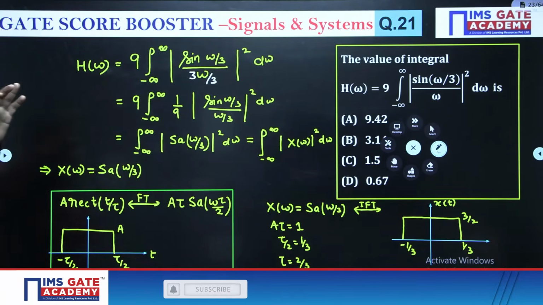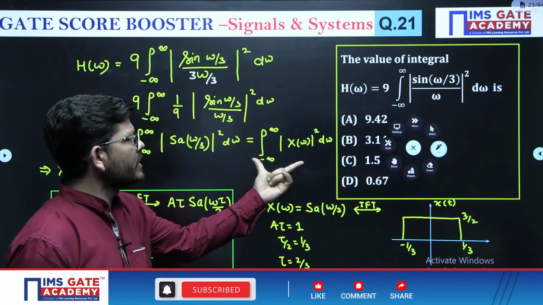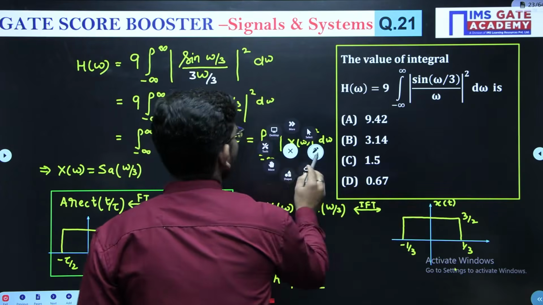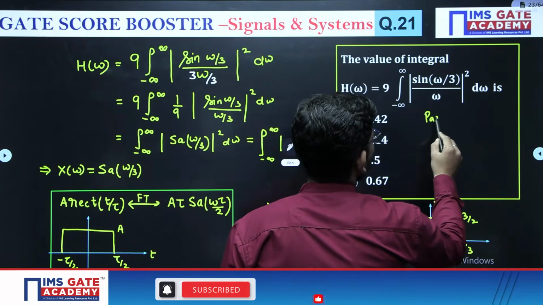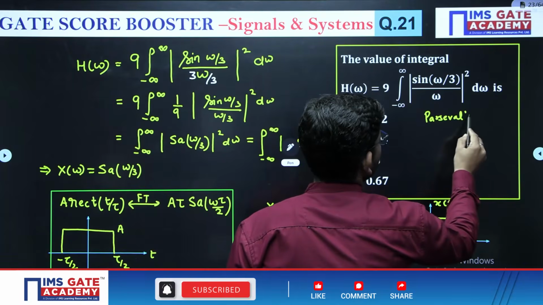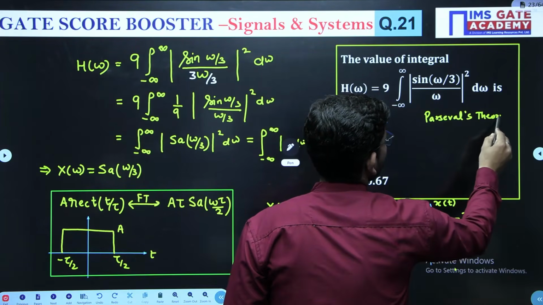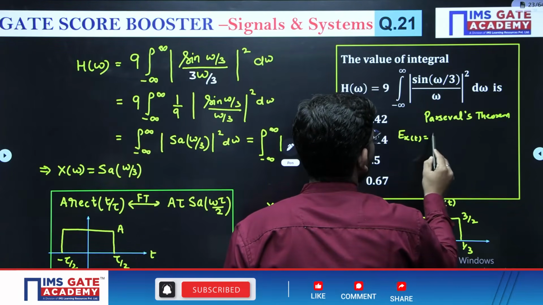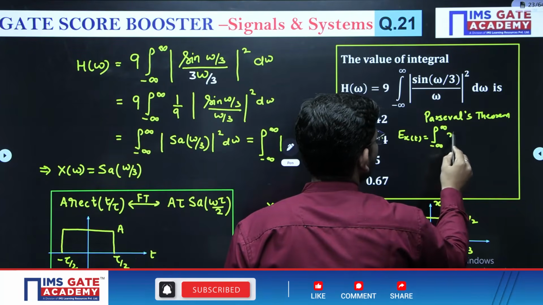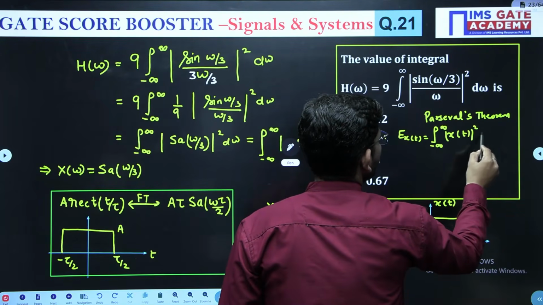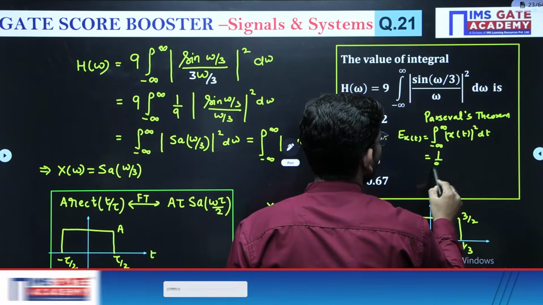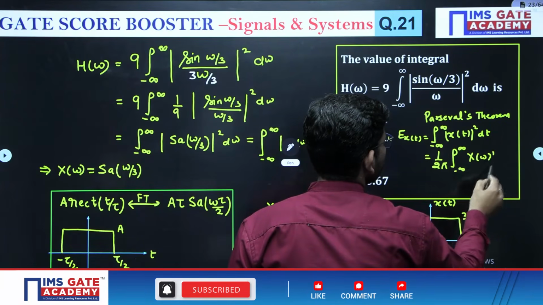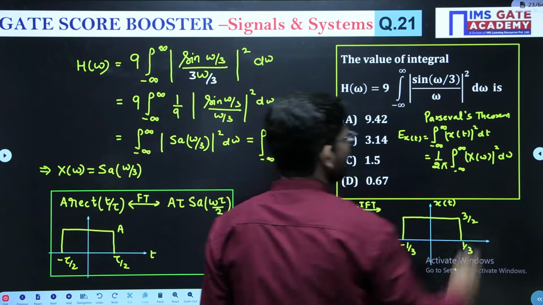Up see, we have this integral to evaluate. Okay, by using Parseval's theorem, energy of xt, which is minus infinite to plus infinite, x of t square dt is equal to 1 upon 2 pi minus infinite to plus infinite x of omega square d omega, right?